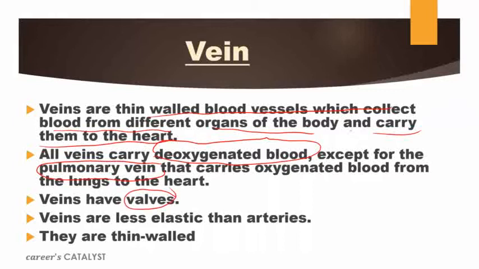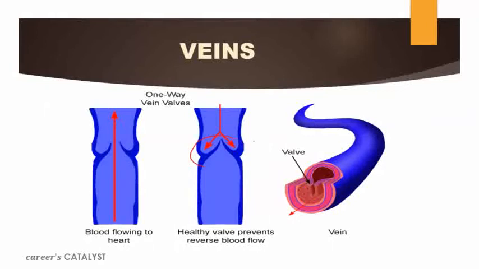Veins have valves also. Veins are less elastic if we compare them with arteries, and they are thin-walled also. They are not thick-walled like arteries, they are thin-walled. Why? Because here the pressure of blood is not as high as what we studied in arteries. Here you can see this is the valve which is present to prevent the backflow of blood. When the blood enters here, this valve will close and it ensures that there is no backflow of blood. So what is the function of the valve? The valve helps to prevent the backflow of blood.